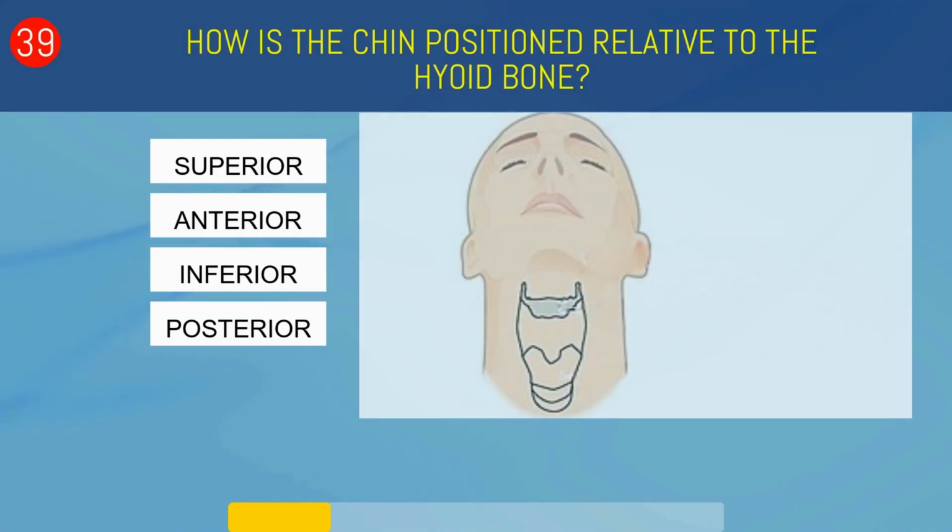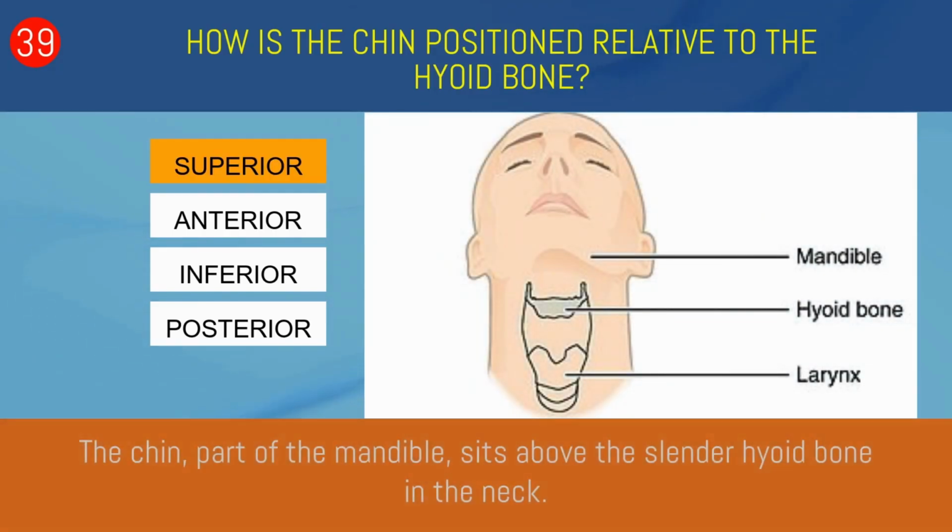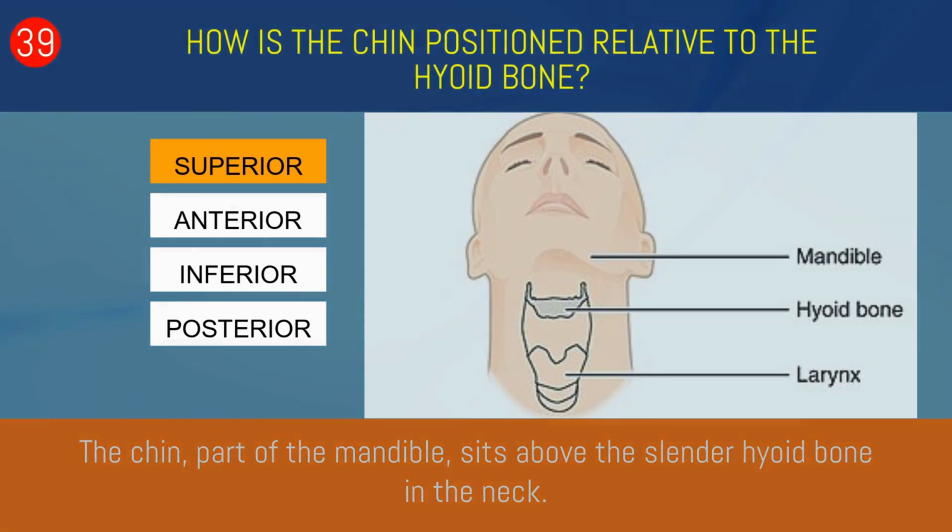How is the chin positioned relative to the hyoid bone? Superior, anterior, inferior, or posterior? Superior. The chin, part of the mandible, sits above the slender hyoid bone in the neck.